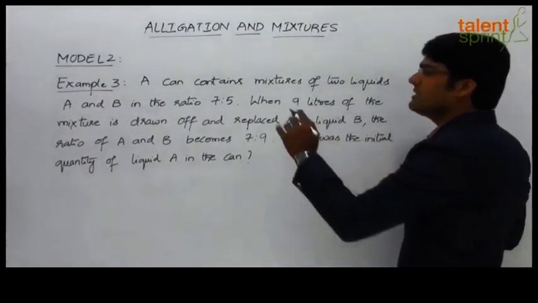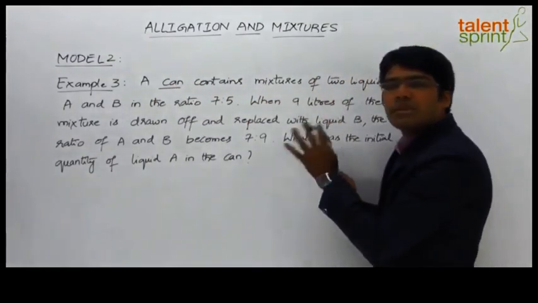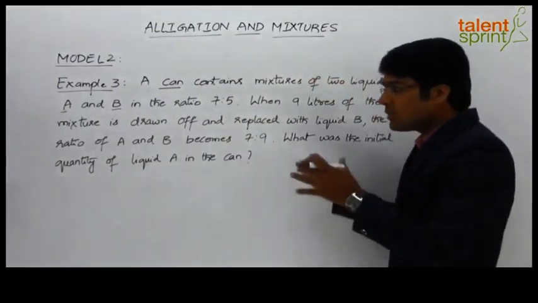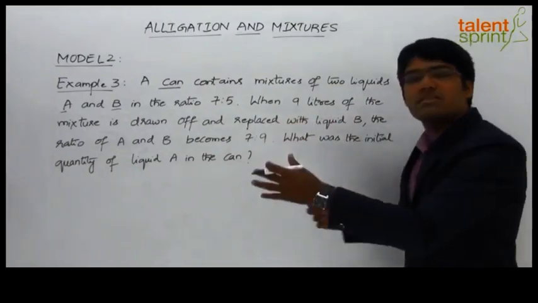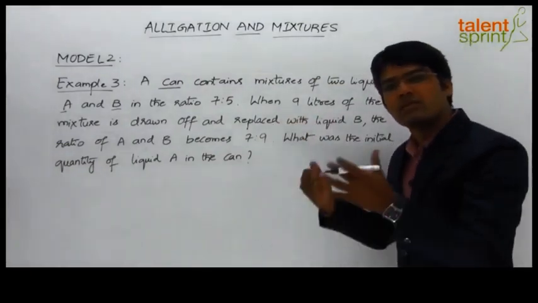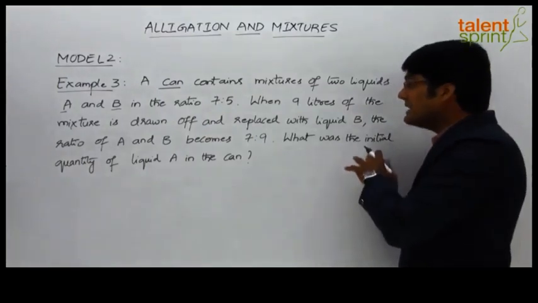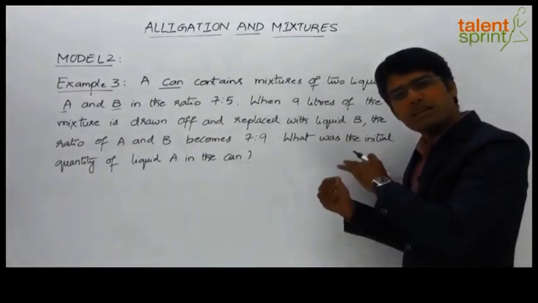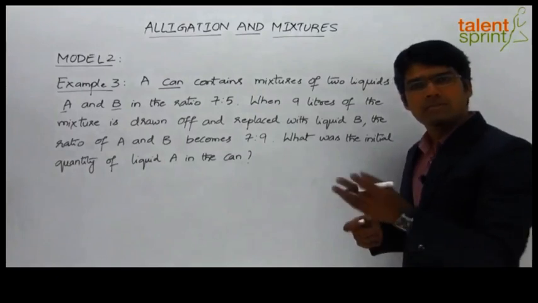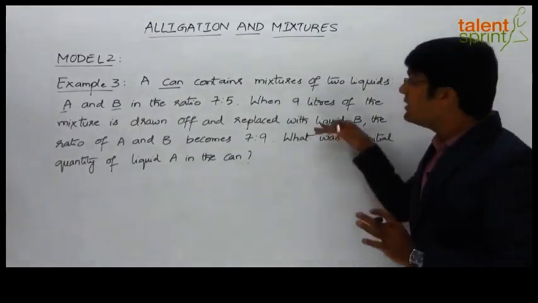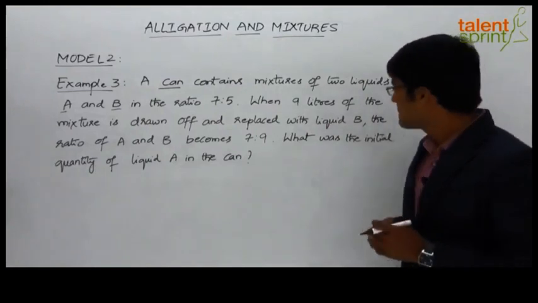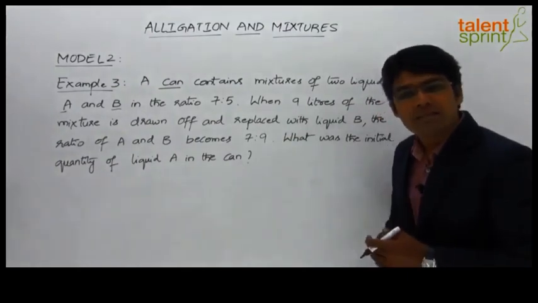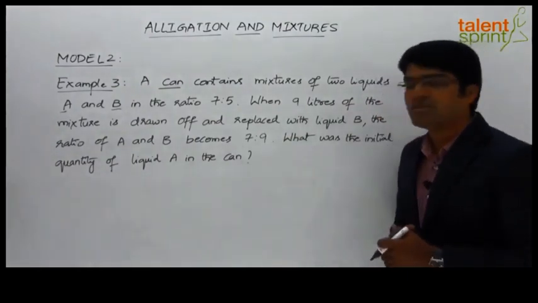So we are required to find out the initial quantity of liquid A in the can from the given data. If you try to understand the question, there is a can which contains two types of liquids. It has got a mixture of two types of liquids A and B and the ratio is 7:5. Now out of this mixture, 9 liters of the mixture is drawn off. What does it mean? 9 liters of the mixture is removed and 9 liters of liquid B is added back because it has been replaced with liquid B. So whatever quantity of mixture we have removed, the same has been substituted back by liquid B. So 9 liters of mixture is removed and 9 liters of only liquid B is added, 100% of liquid B. Then the ratio of A and B becomes 7:9. So finally in the mixture the ratio becomes 7:9. And from this data we are supposed to find out the initial quantity of liquid A.